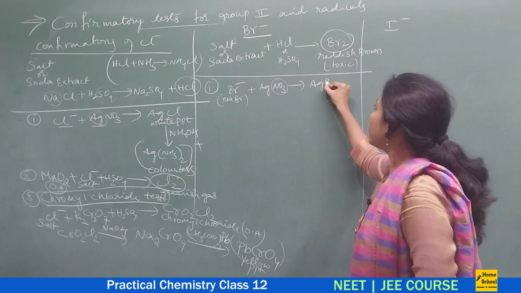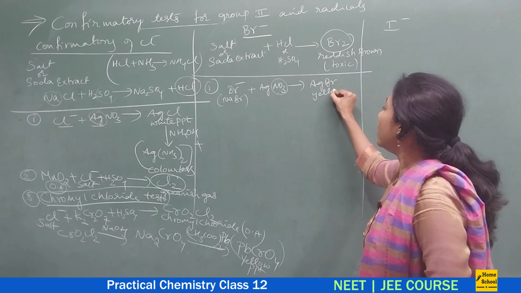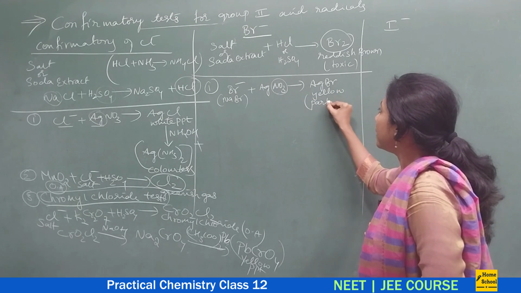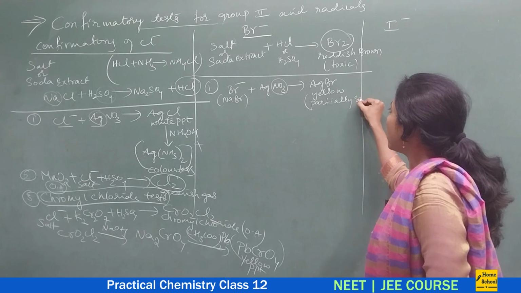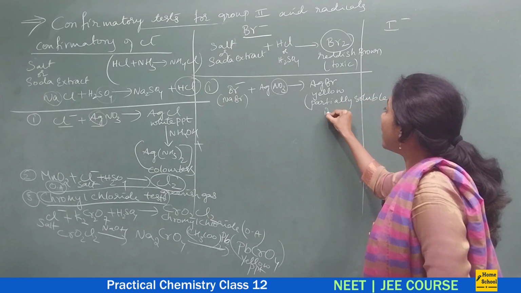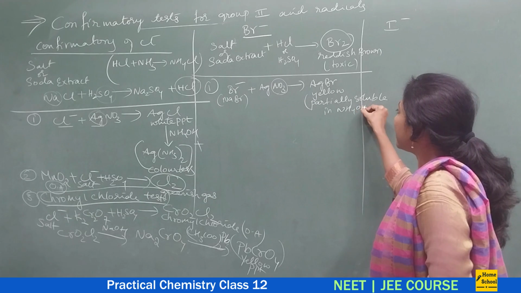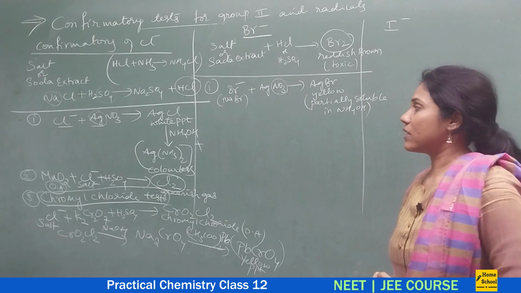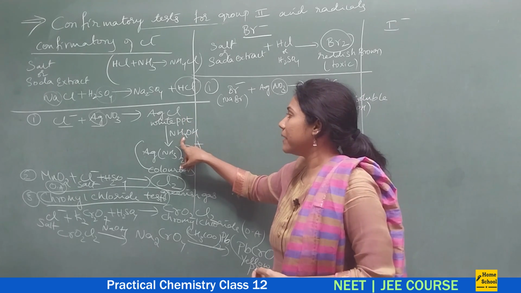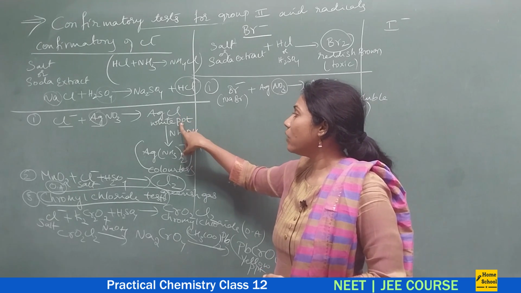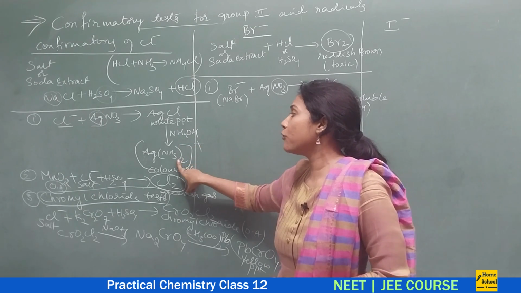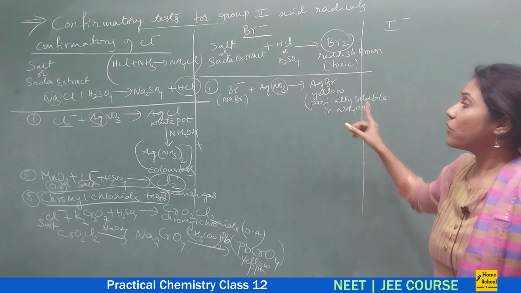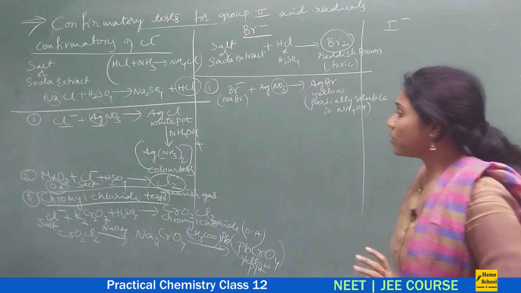So AgBr you will get, which is a light yellow color precipitate. And this is partially soluble in ammonium hydroxide, guys. Not completely soluble. It is very difficult to dissolve in ammonium hydroxide. And here it is easily soluble. The AgCl precipitate, which is white, is easily soluble in ammonium hydroxide to form this complex. But here, to form the respective complex, it's quite difficult. Okay, so this is one.